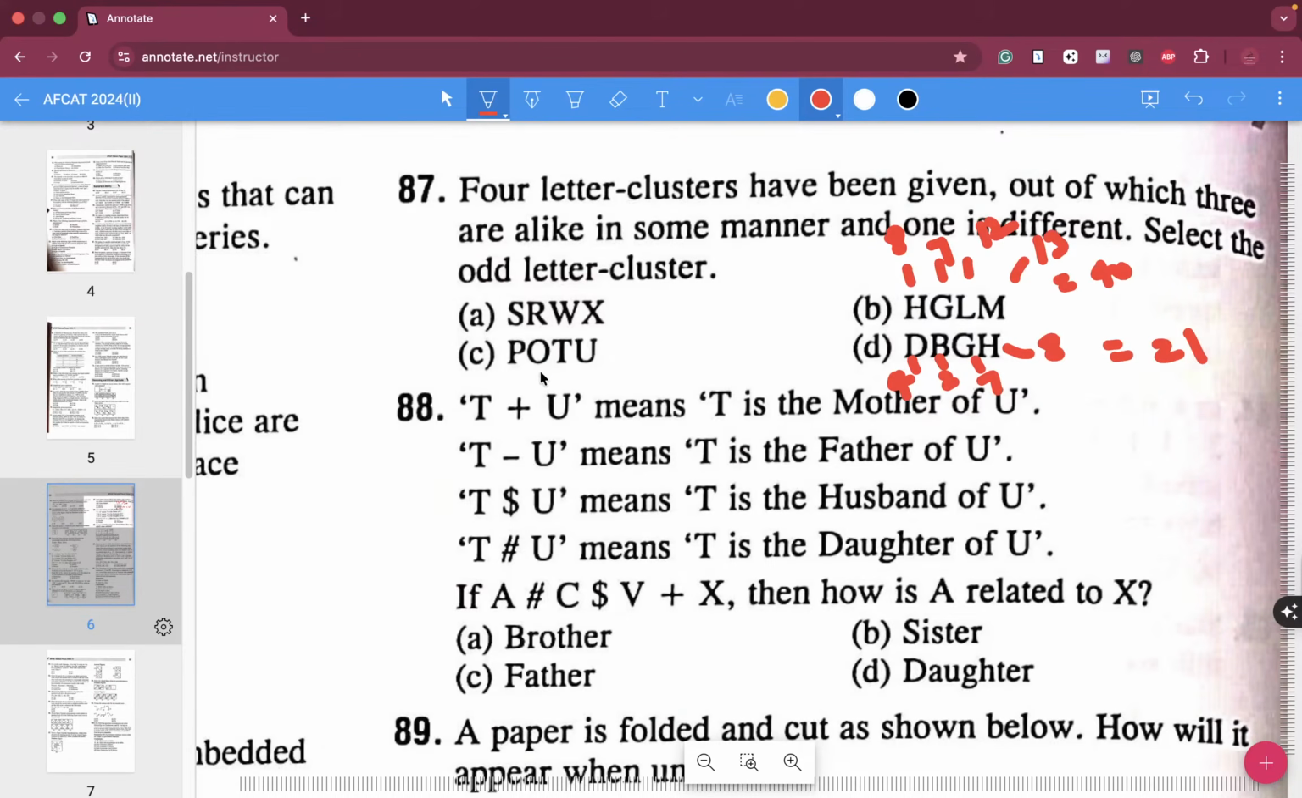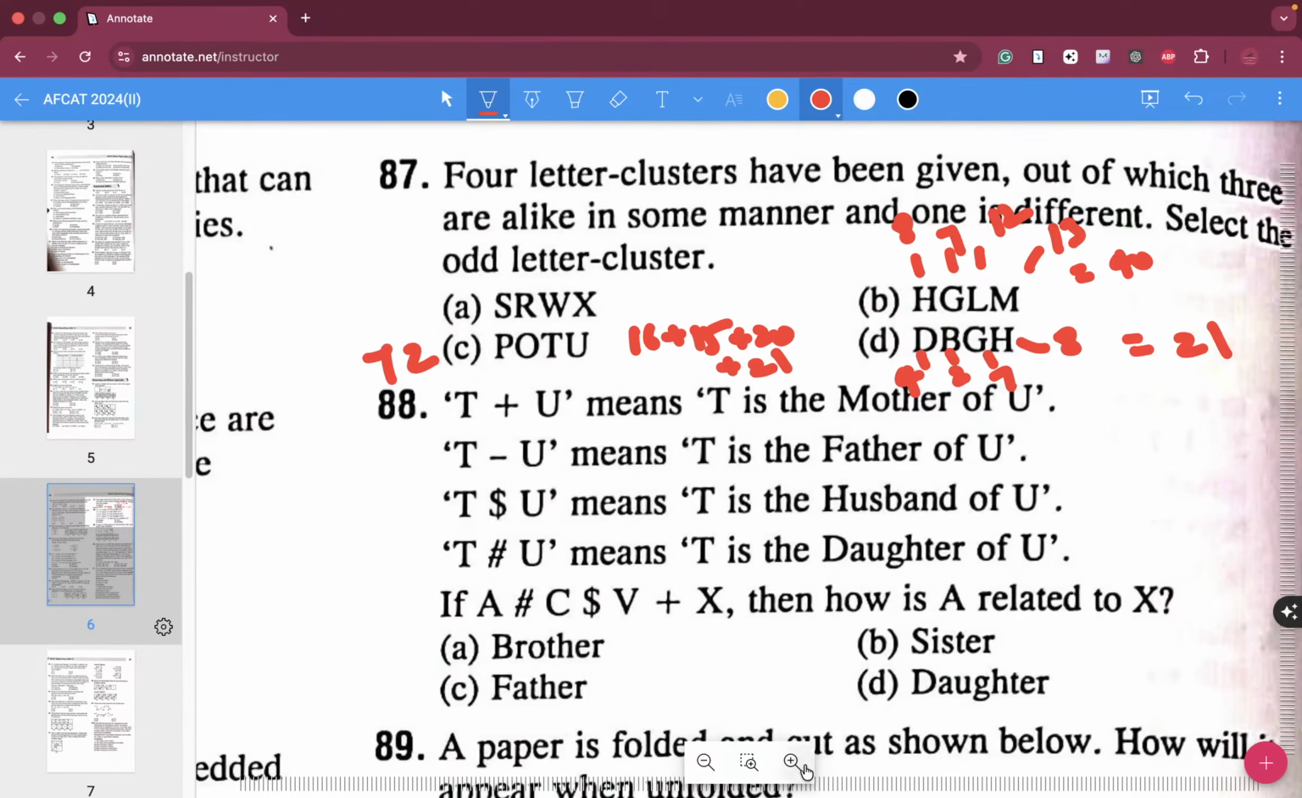O value is how much? O value is M, N, O, P, and then T, U, 21. So how much is the addition over here? This is 15 plus 15, 30 plus 40 is 70, 72. This is our 72.